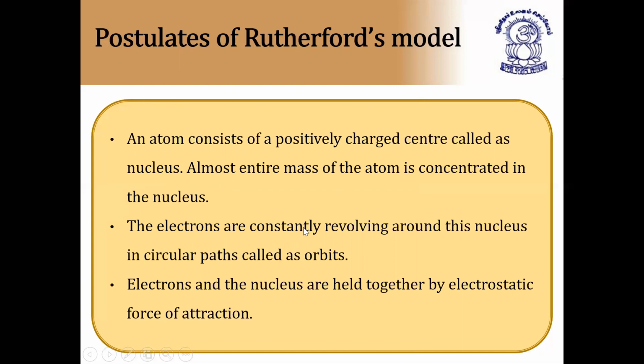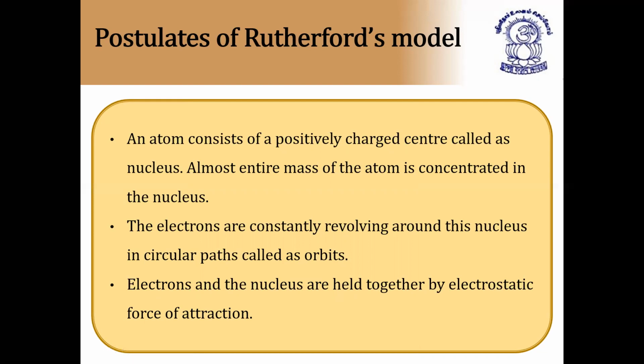The electrons are constantly revolving around the nucleus in circular paths called orbits, like planets revolve around the sun. Hence his model is also called the planetary model. In the same way that planets revolve around the sun, electrons revolve around the nucleus. Next, electrons and the nucleus are held together by an electrostatic force of attraction, because, as you already know, electrons are negatively charged and the nucleus is positively charged.